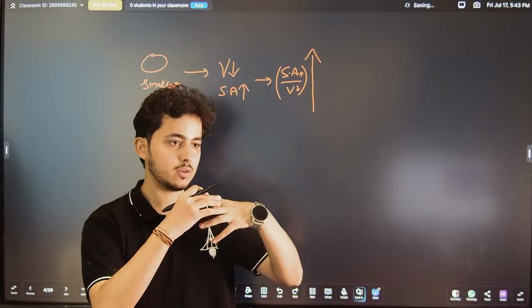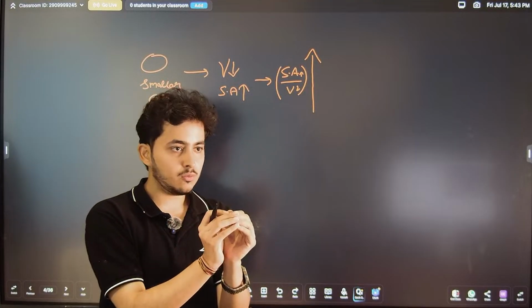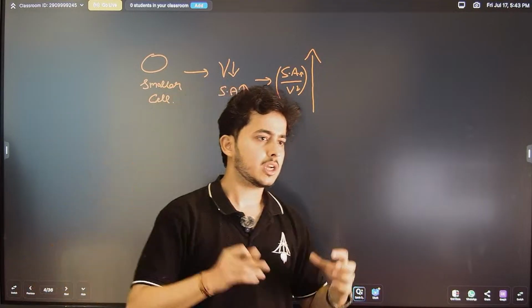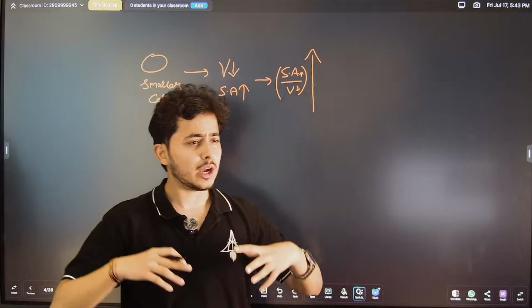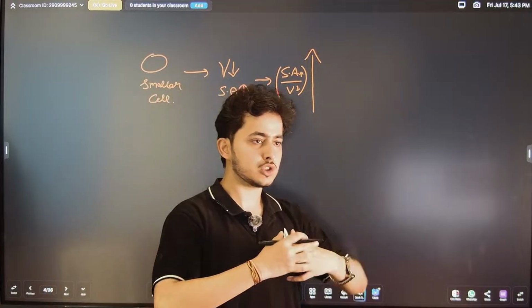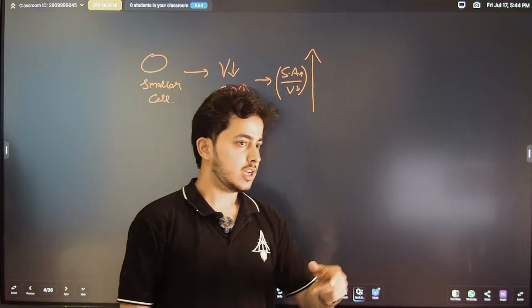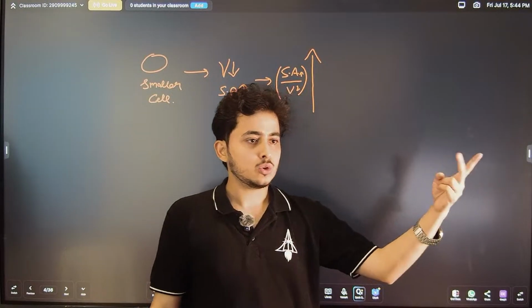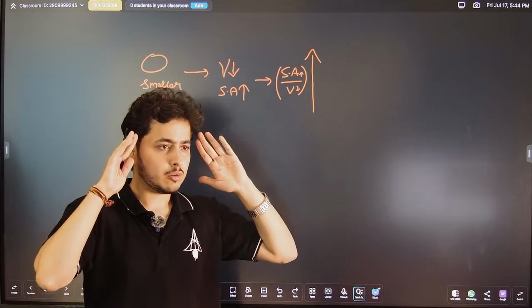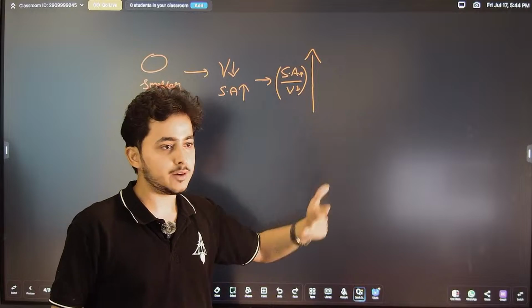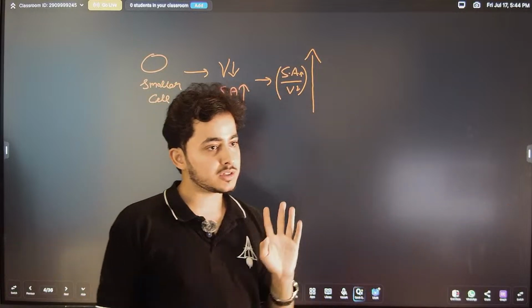Cell wants to have maximum volume. It wants to have all its organelles, all the chemical reactions should happen within the cell, and everything it wants to happen within the cell. So it wants a larger room. For example, if I give you a choice that you can have a 1 BHK, 2 BHK, 3 BHK flat, what will be your first priority? If I am sponsoring, you will say, sir, we will go to a 3 BHK, right? We want a bigger room. So everyone wants a bigger room.